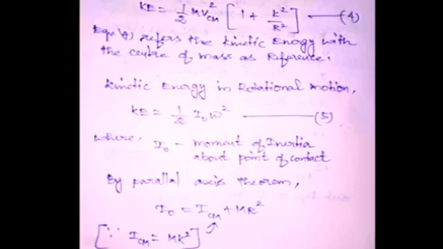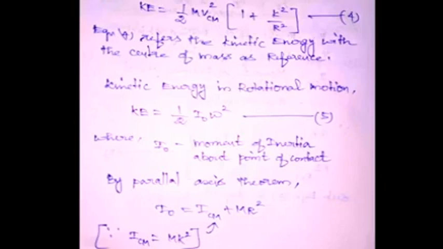Next we are going to calculate the kinetic energy about the point of contact. I am going to consider the kinetic energy in a rolling motion. We know the formula KE equal to half I naught omega square. This is equation number 5. Here I naught represents the moment of inertia about the point of contact, which means we are considering the whole mass as a point mass.